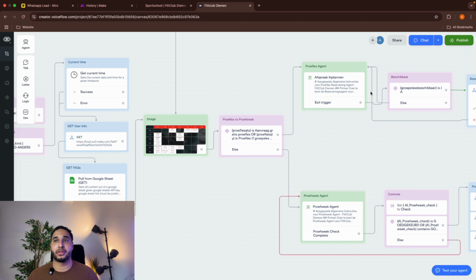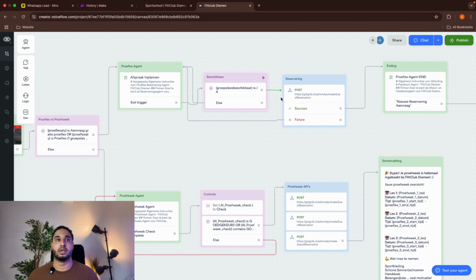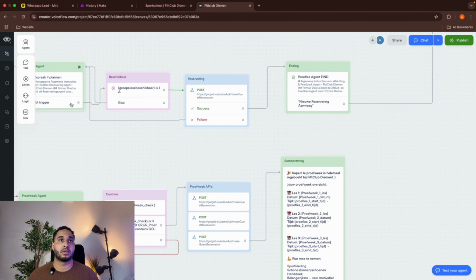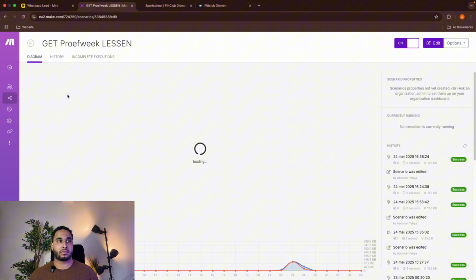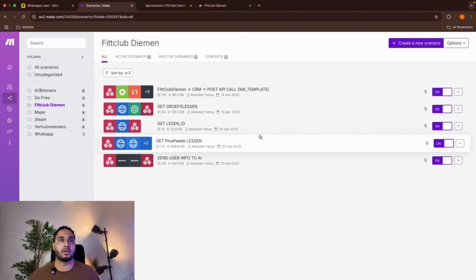This path is basically the same, but just for one lesson. So it's a bit simplified. So yeah, this is how I set it up for my client. The extra automations are for the single day APIs.